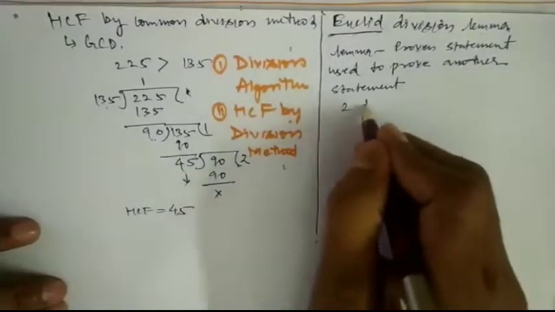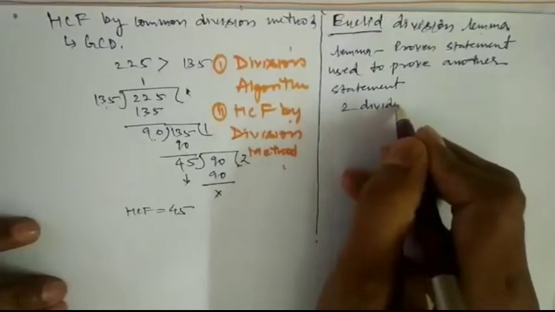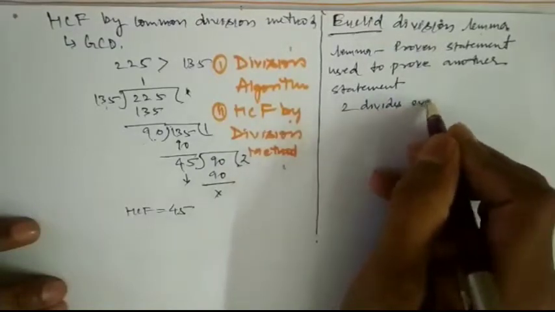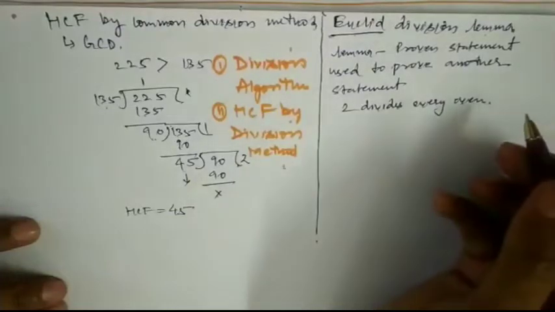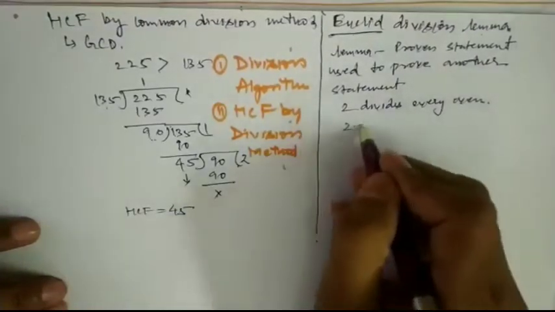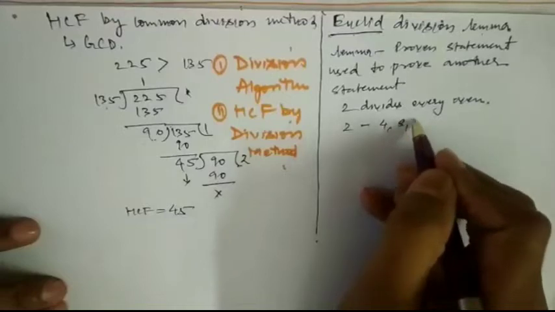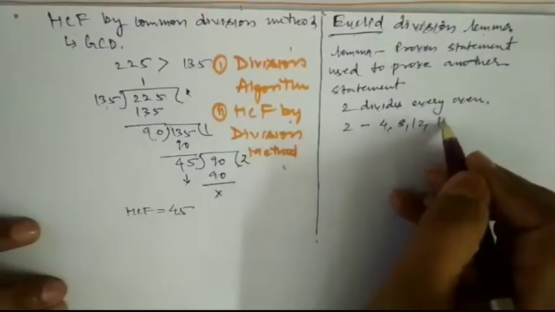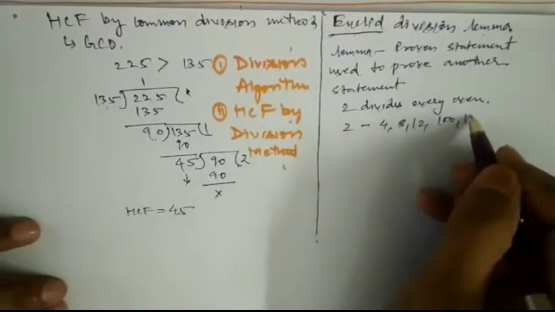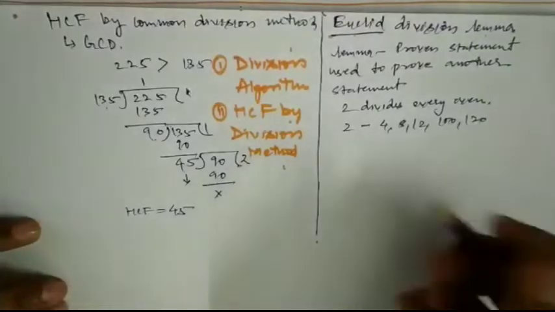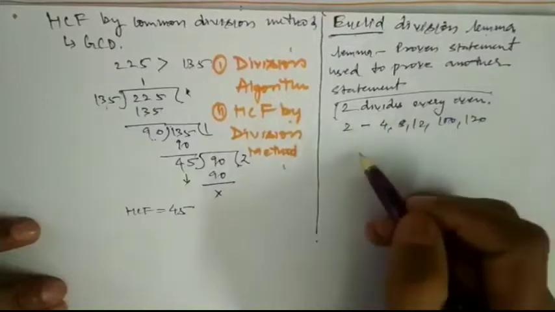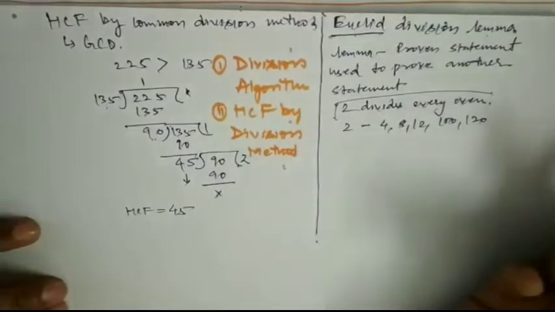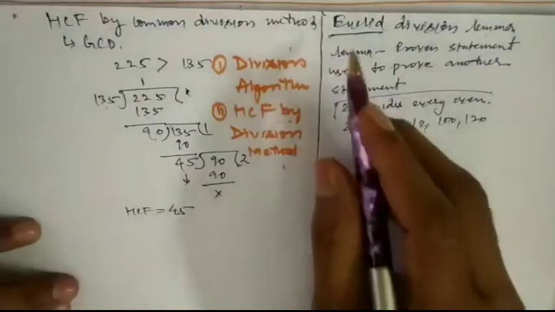Suppose if I write simply, 2 divides every even number. Okay, so 2 divides every even number, so I can say 2 divides 4, 2 divides 8, 2 divides 12, 2 divides 100, 2 divides 120. So this is a proven statement, and with the help of this proven statement I am telling that 2 can divide 4, 8, 12, 100 and 120. Okay, so what is Euclid division lemma?